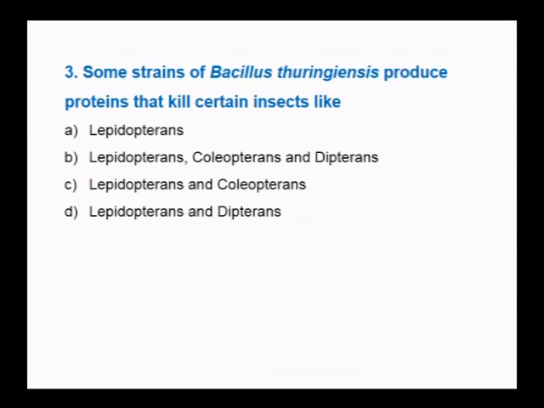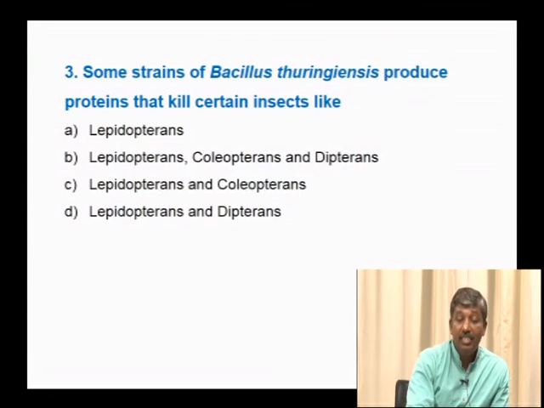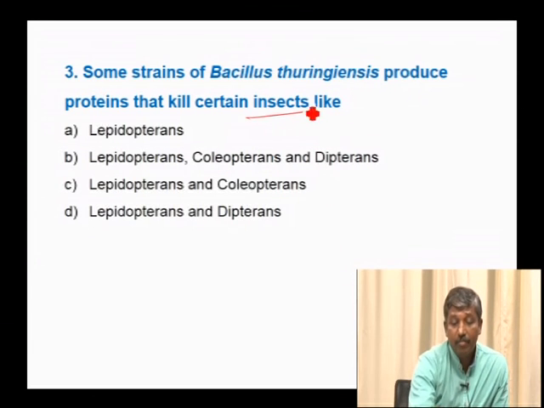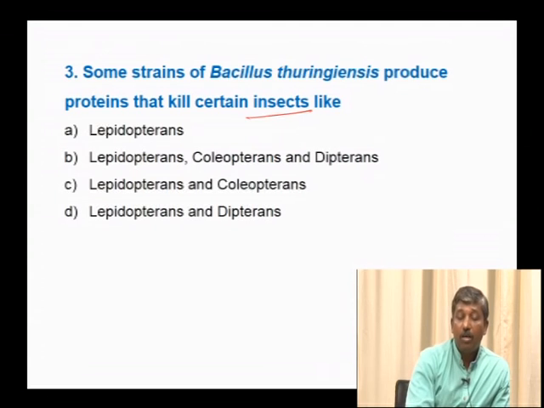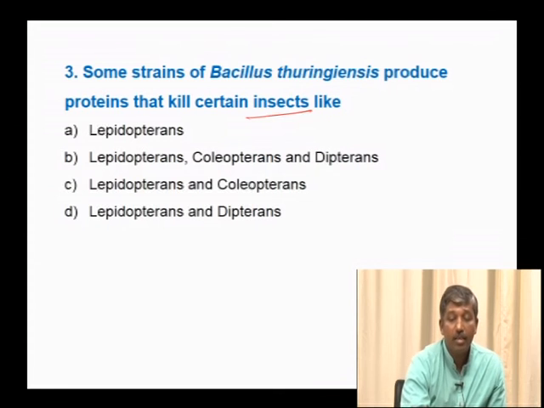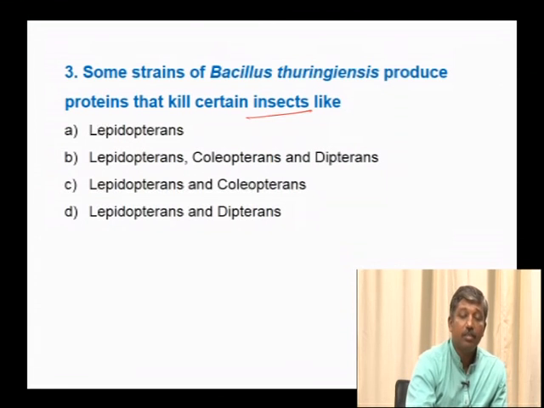Next, some strains of Bacillus thuringiensis produce proteins that kill certain insects like. Generally insects belong to class Insecta, which includes orders like Lepidoptera, Coleoptera, Diptera and Hymenoptera. Most of the crystal proteins produced by Bacillus thuringiensis act on Lepidopterans, Coleopterans as well as Dipterans.